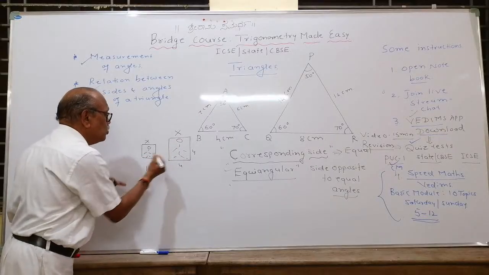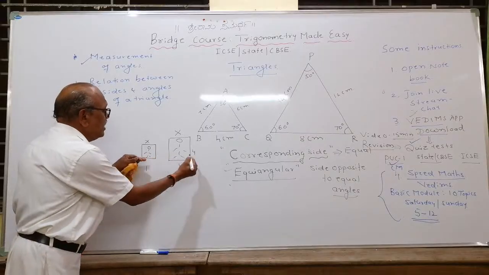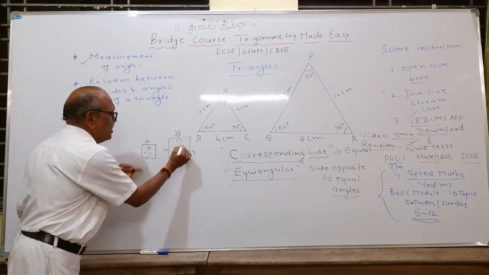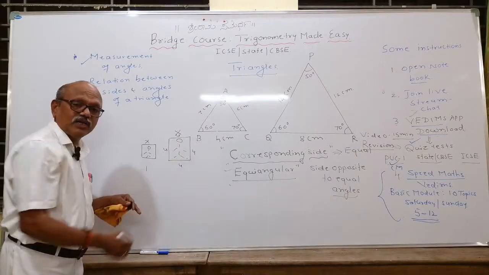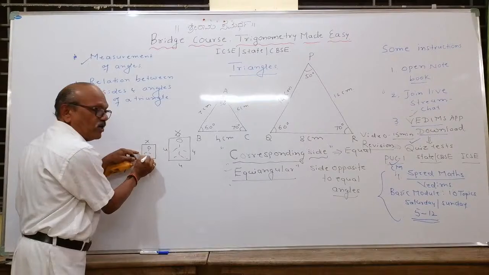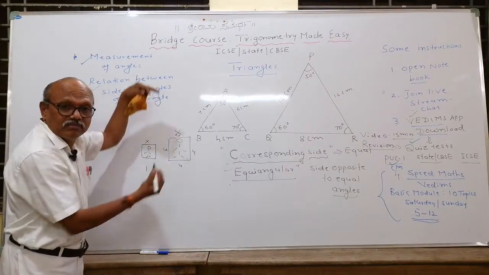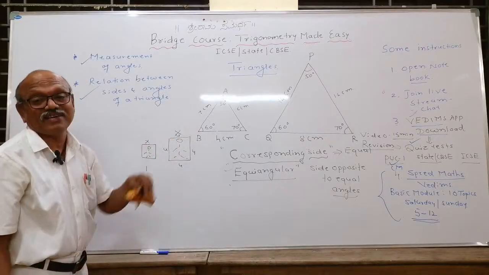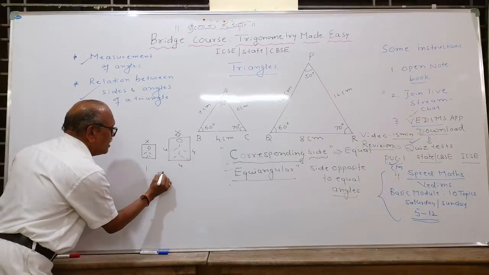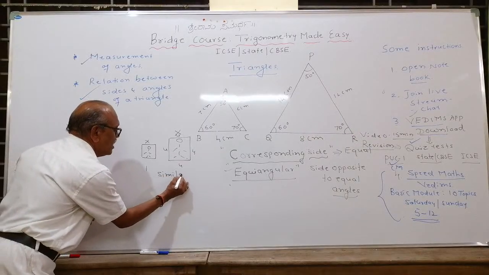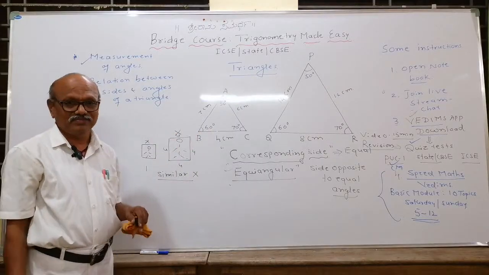But in these two, the person is the same. What is the difference? A 4 inch by 4 inch photo will be bigger, but the person will be X only. If this is a photo of Amitabh Bachchan, it is also a photo of Amitabh Bachchan, but a little bit bigger. A similar thing happens here. Both the photos are of a similar person, isn't it? Similar person X. Same concept you can apply here.